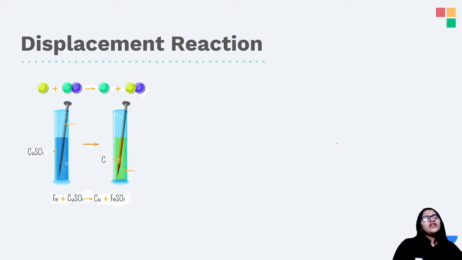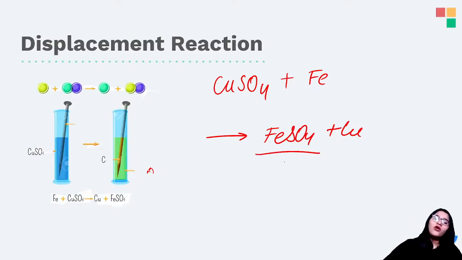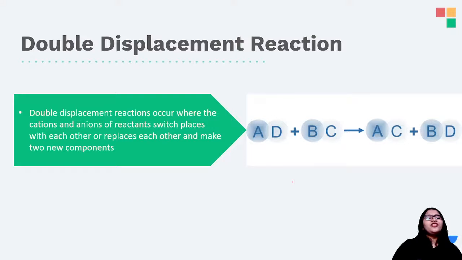Okay, one very famous, one amazing example of displacement reaction is CuSO4, which is amazing blue in color, plus Fe. लेकिन once they undergo reaction, you have FeSO4 plus Cu. Why? Because Cu is less reactive than iron, so iron उसको मस्त एकदम overpower कर देता है, and he occupies the position and becomes FeSO4, and FeSO4 is green in color. Guys, remember all the colors that are given in your textbook. Is that clear?